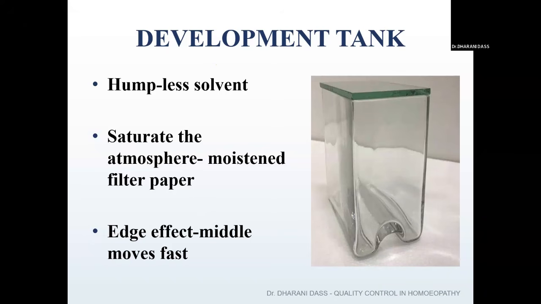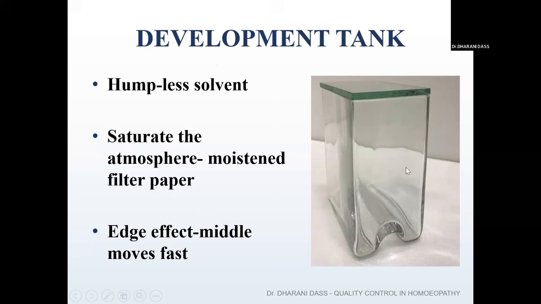That means whatever the solvent absorbed onto the stationary phase, that means on the silica gel, we need the uniform movement of the solvent onto the stationary phase. So in order to achieve this, we need to saturate the atmosphere. So how can you saturate the atmosphere?